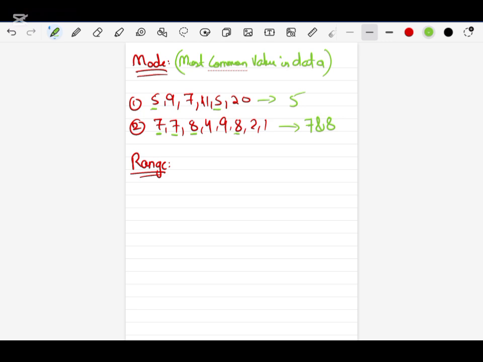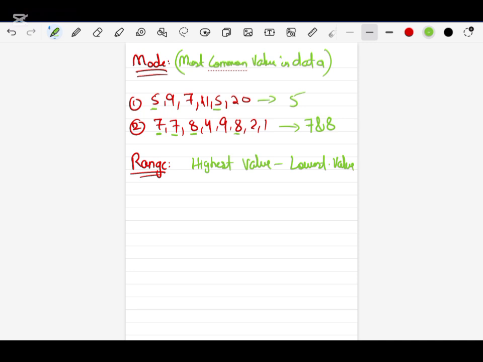So now, how to find a range? Range is very simple. It is the highest value of the data minus the lowest value. This is how we can find the range.